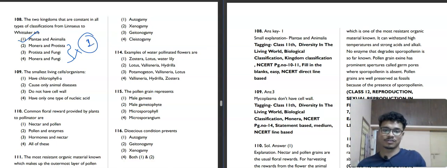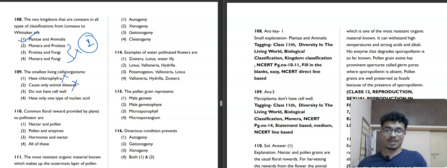Now we'll move towards question number 109. The smallest living cell or organism. Before reading all the options, can you recall what the smallest living cells or organisms are called? Yeah, those are mycoplasma. Does mycoplasma have chlorophyll a? No. Cause only animal disease? No, they can cause both plant and animal disease.